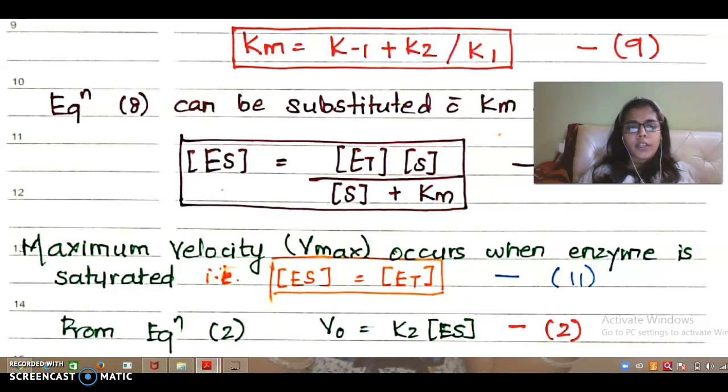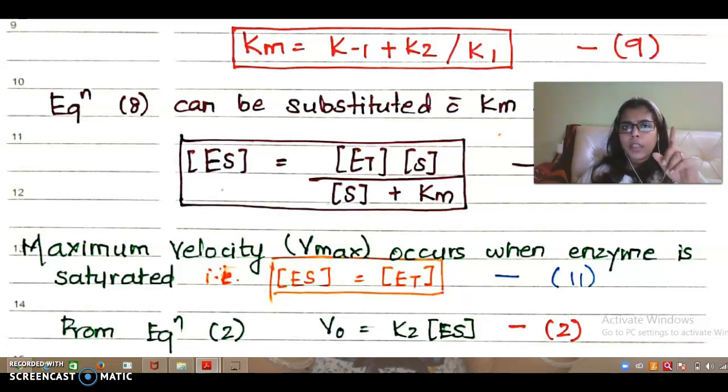Maximum velocity occurs when the enzyme is saturated. What am I saying? Whenever I want a maximum velocity, all my enzymes should be working. If I have put 5 enzymes in my beaker, then all my 5 enzymes are forming enzyme substrate complexes and they are working. Which means my total enzyme concentration Et would be equal to the ES concentration.